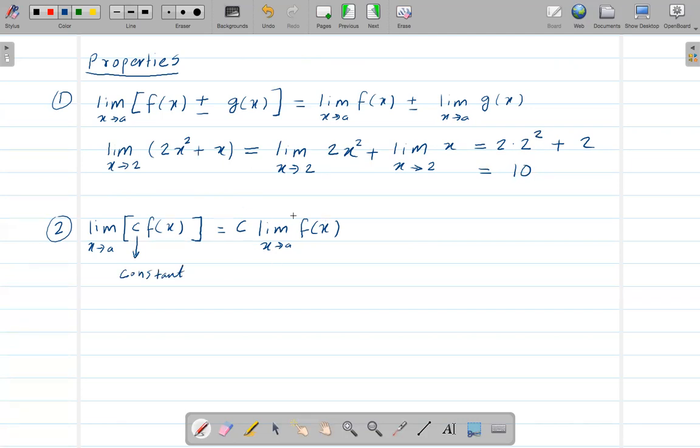So I just showed this here, but let me do it one more time. If x goes to 1 of, let's say, 3x to the power 4, then I can take this 3 out and just take the limit of x to the power 4. Since x is 1, 3 times 1 to the power 4 is 3 times 1, which is 3. Simple idea, but very useful for solving some complex problems. That's why we need to know all of these ideas.